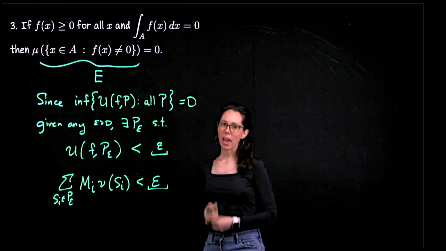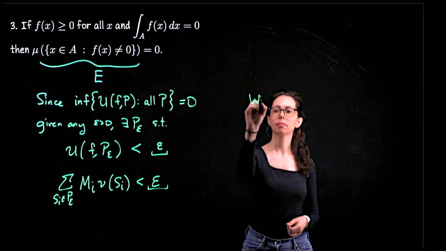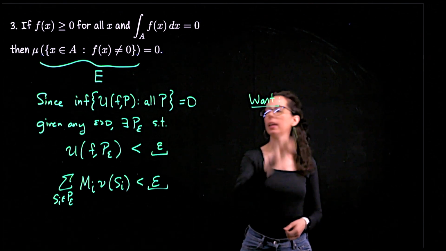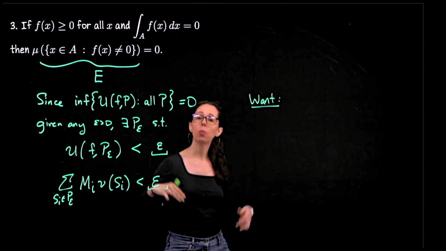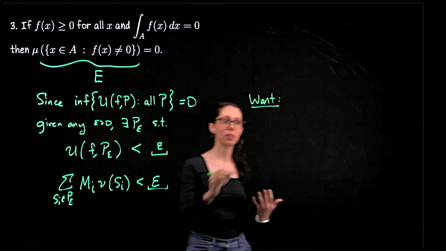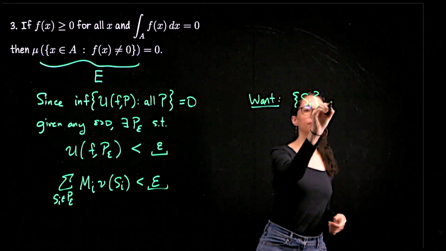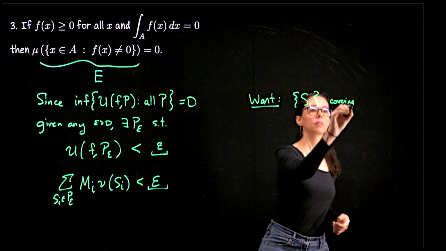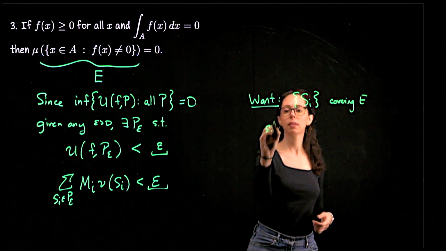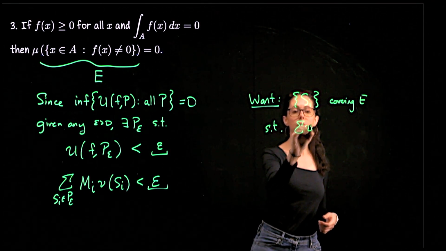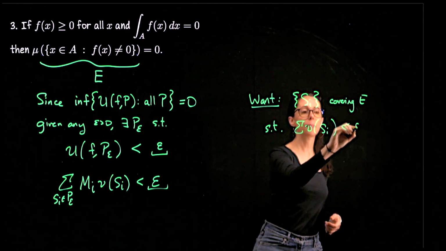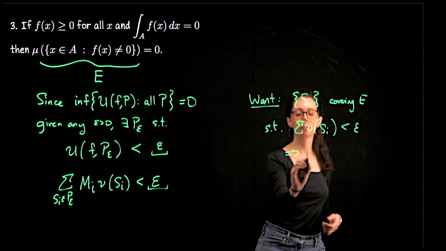What we want to have is, given our epsilon, we want to find a family of subrectangles covering E so that the sum of their volumes is less than epsilon. This is measure zero.